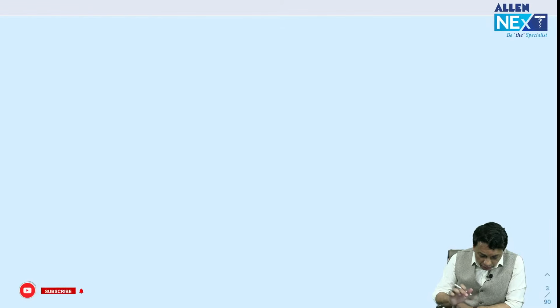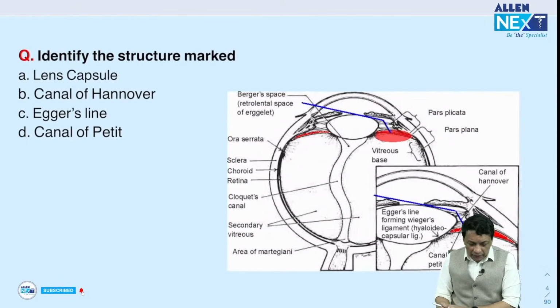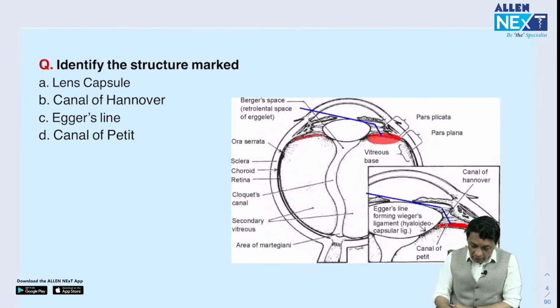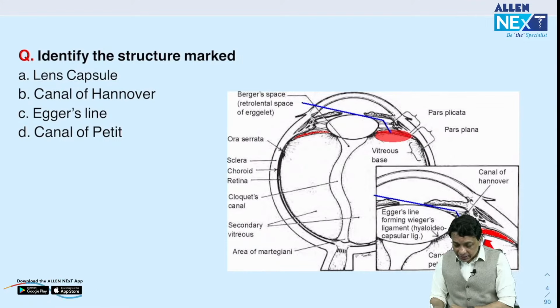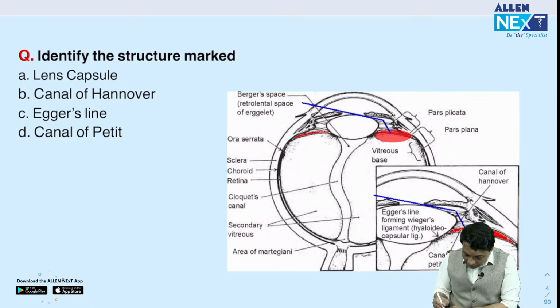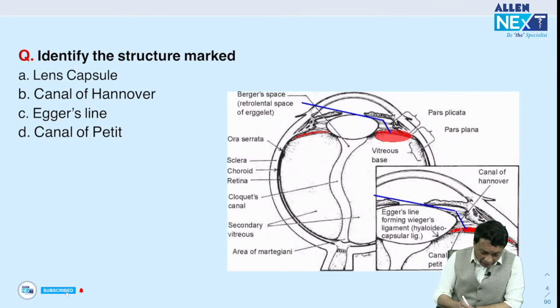Very well. Next question for us is identify the structure marked here, and here we have a big problem because this is a structure which is very small spaces around the lens and the vitreous. We have the lens capsule, canal of Hanover, Egger's line, and canal of Petit. And the arrow that has been given to us seems to point towards a space which lies between the anterior hyaloid face and the posterior zonules. So the answer here seems to be the canal of Petit.